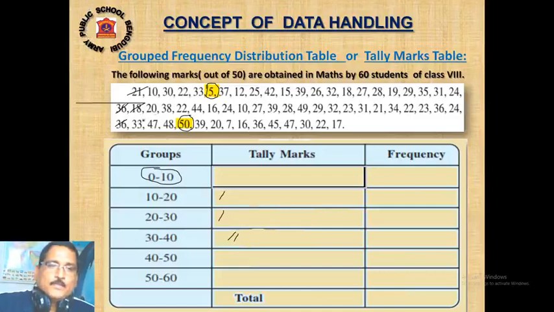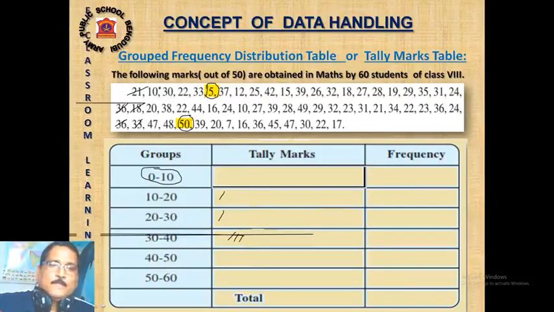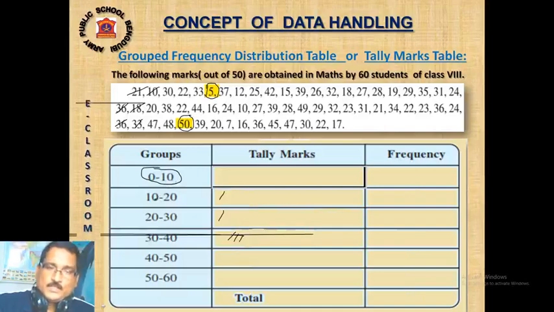Then 33 will be 30 to 40. Then 10 will be where? I cannot write 10 here, it is the upper limit. When any observation falls on the upper limit, we cannot take it here. We have to shift it to the lower limit of the next class. So 10 will be recorded in the second class interval. Understood?